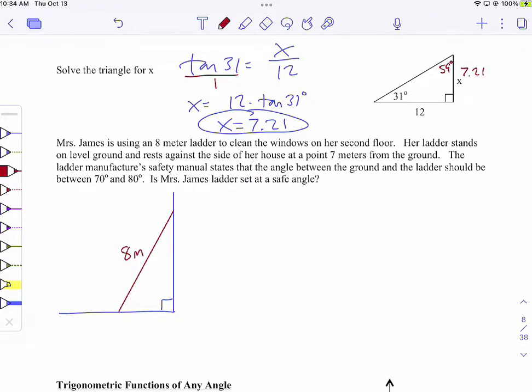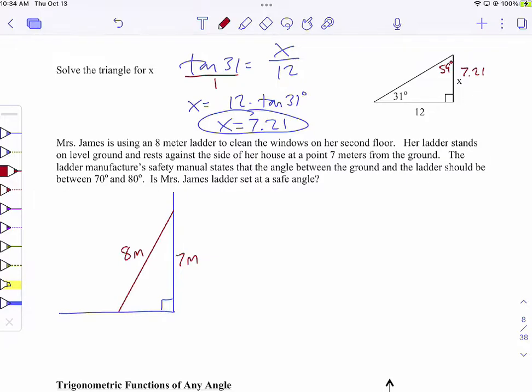The ladder stands on level ground and rests against the side of her house at a point 7 meters from the ground. So what always happens on these problems, people are not sure where to put the 7. I would describe this leg as the distance from the bottom of the ladder to the house. I would describe this leg as how far up the house the ladder is from the ground. And that's the one they're talking about, 7 meters. It's from the ground to where the ladder reaches. The other one is the bottom of the ladder to the base of the house, along the ground.